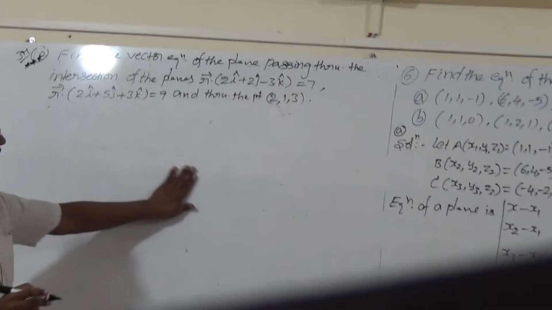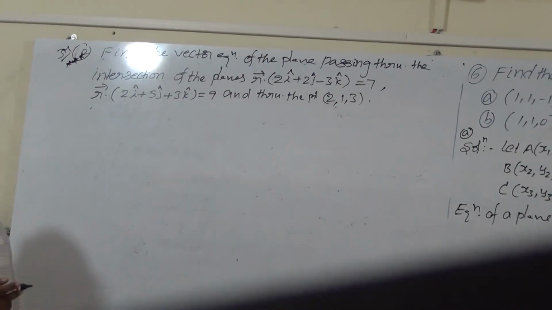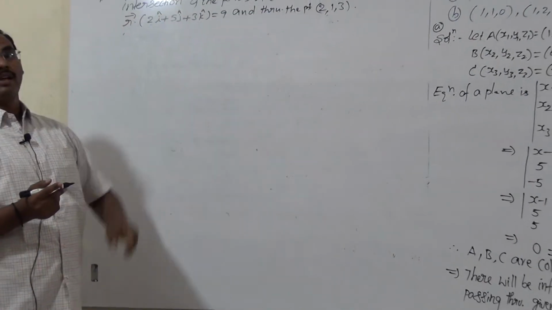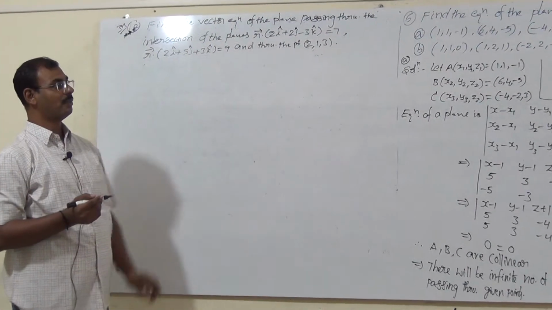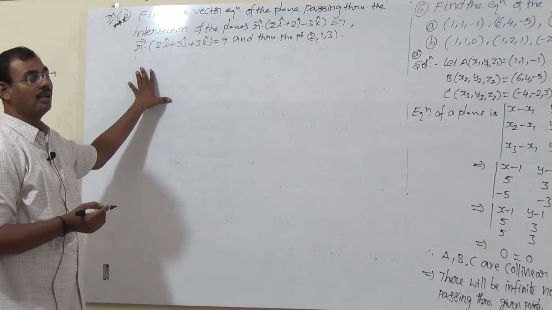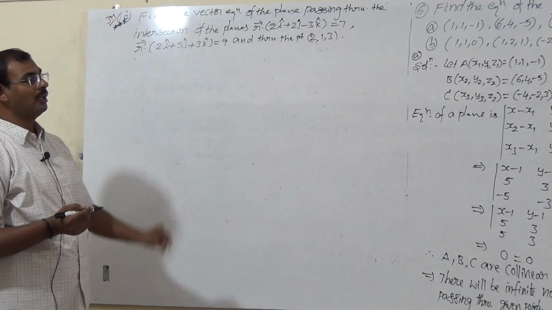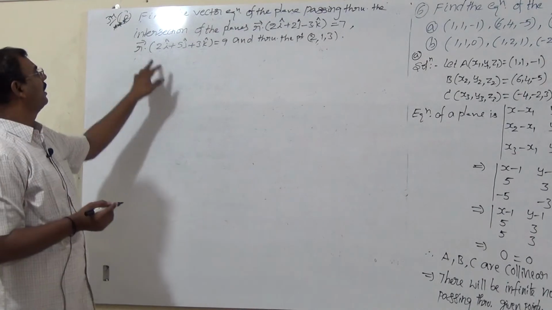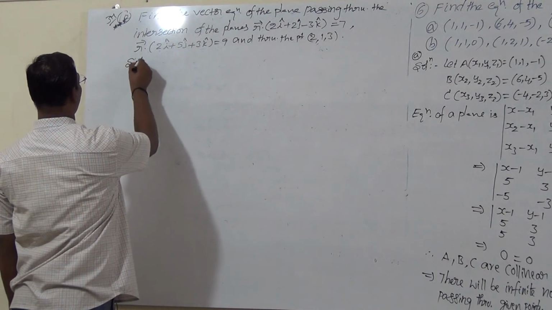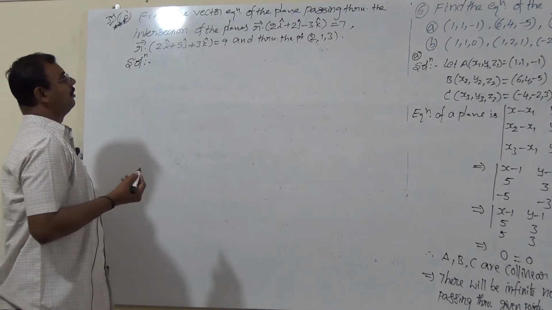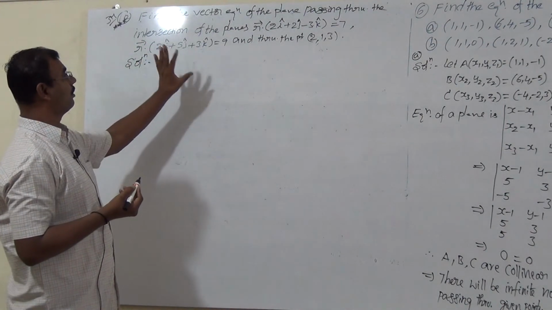Very important question. So how to solve this problem? Find the vector equation of the plane passing through the intersection of the two planes and passing through the point. This is almost the same as the above problem; both are the same model. There we solved in Cartesian form, and here we have to find it directly in vector form. Listen very carefully. Mainly the mind is tested here, so we have to remember every point step by step.